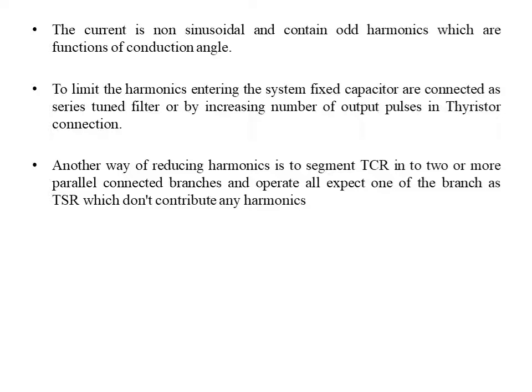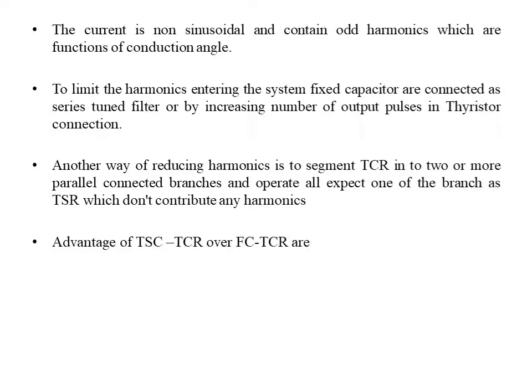So we can have the next configuration, that is TCR. We can connect the thyristor controlled reactor in parallel, that is in a bank, and we can switch this reactor according to requirement. By switching, the amount of current injected will change and we have fine control over the harmonic reduction.